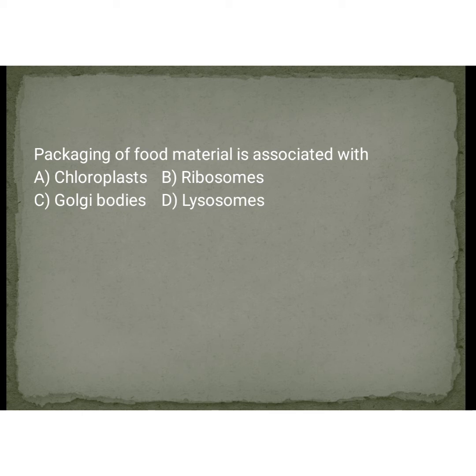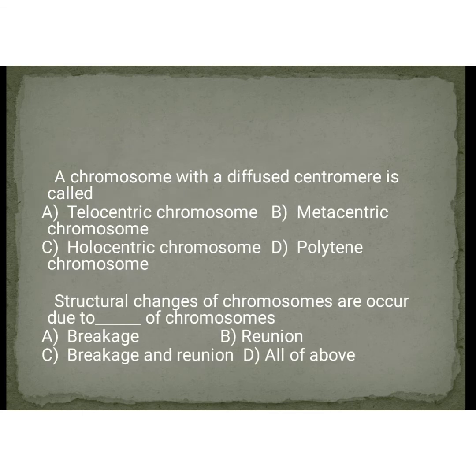Answer is Golgi bodies. Golgi bodies are only associated in packaging of food materials. And another important question, a chromosome with the diffused centromere is called? And next question, structural changes of chromosomes are occurred due to dash of the chromosomes. Four options are there, you can choose.